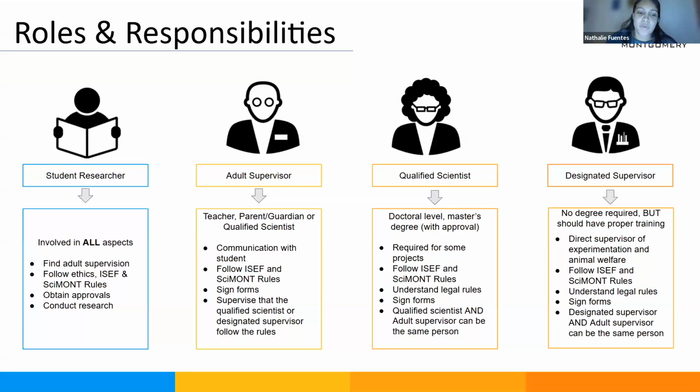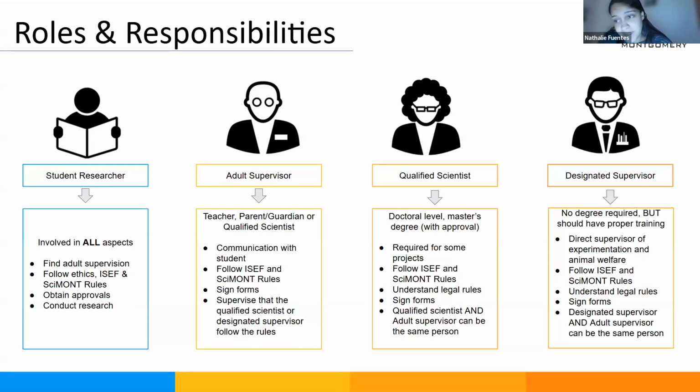Their role is to communicate constantly with the student, follow the rules, sign the forms, and supervise that the qualified scientist or designated supervisor also follow the rules. So that's the role of the adult supervisor.